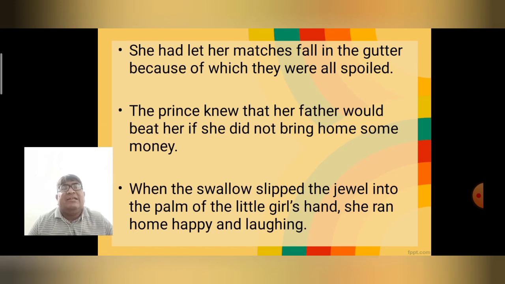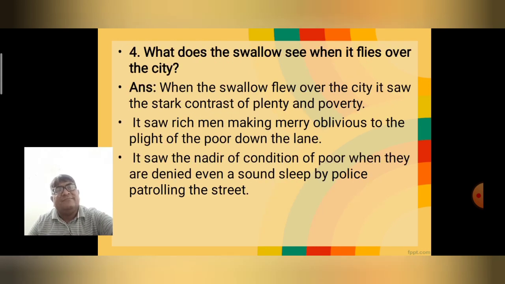She had let her matches fall in the gutter, because of which they were all spoiled. They were of no use. So the prince knew that her father would beat her if she did not bring home some money. When the swallow slipped the jewel into the palm of the little girl's hand, she ran home happy and even laughing. She became happy with that.